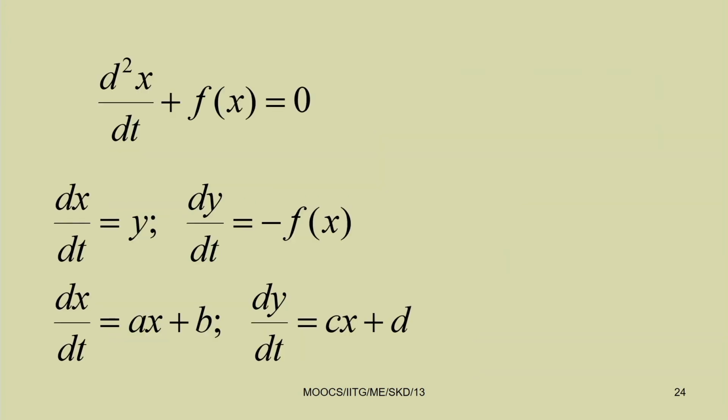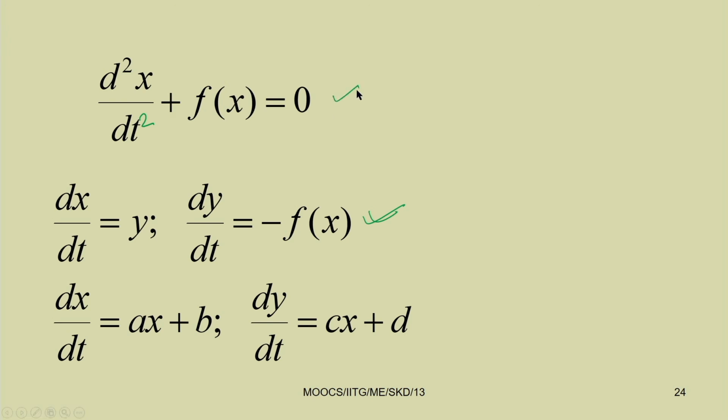Now let us see, if you have any generalized equation d square x by dt square plus f(x) equal to 0, you can always write this equation using two first order equations. For example, if you take dx by dt equal to y, then dy by dt will be equal to d square x by dt square, which is nothing but minus f(x). This way you have written two first order equations for a given second order equation.